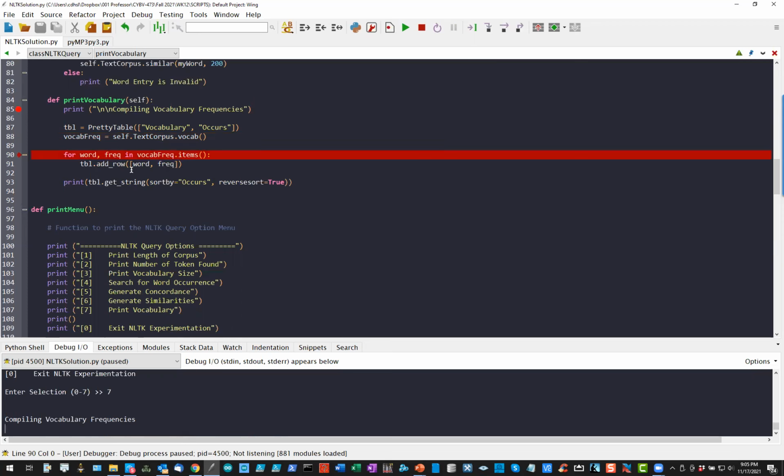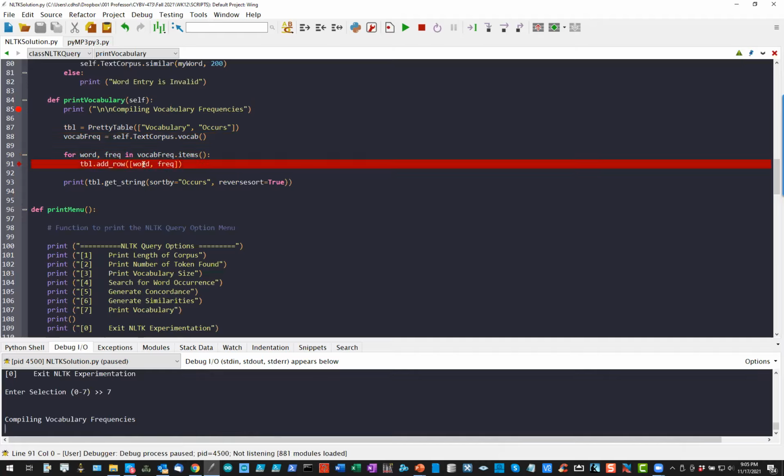Because it's a dictionary, I can iterate through it and get word and frequency, key, value, in this particular case. If I look at the first one, the word that it found was asterisk, and the frequency was 2,912 times it found what it thought to be a word named asterisk.